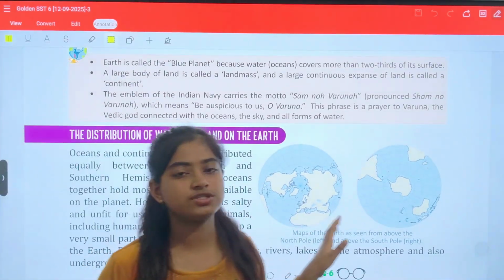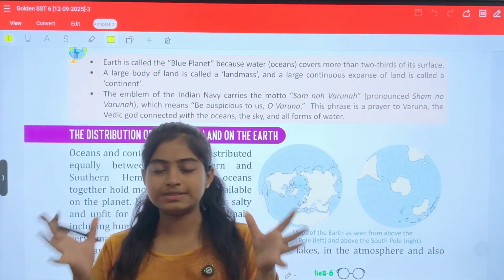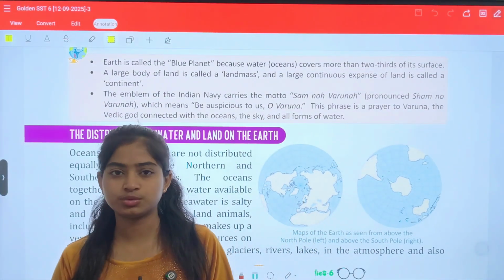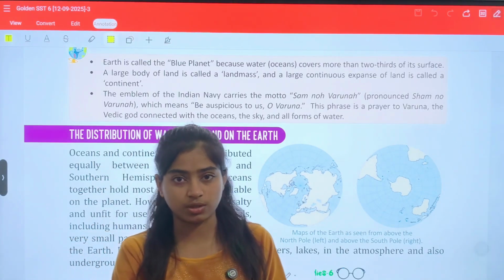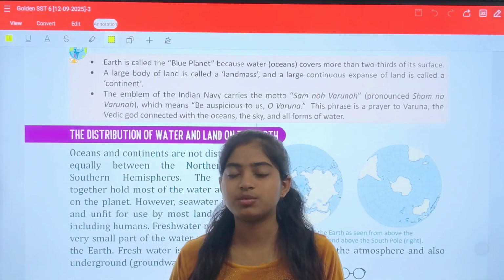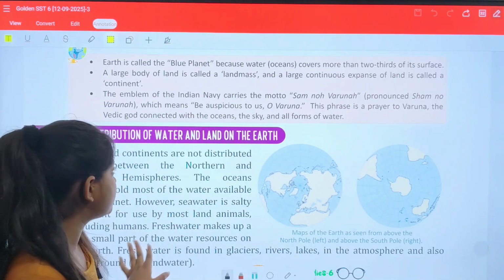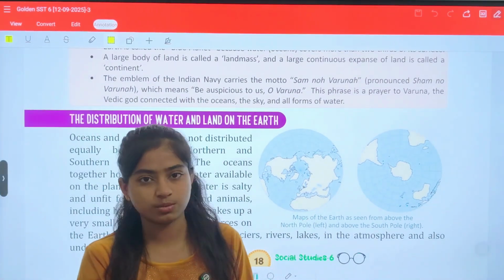So in the intro of this chapter, you already know that our entire Earth is made up of basically two things: the ocean and continents. The landmass area is considered to be a continent, and the entire water body is an ocean. Okay, so let's study both the components one by one.